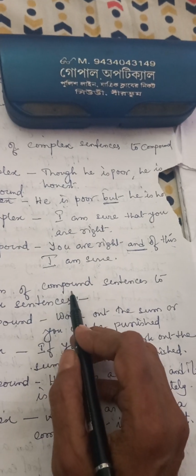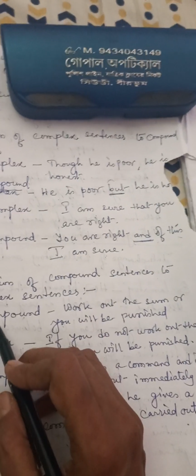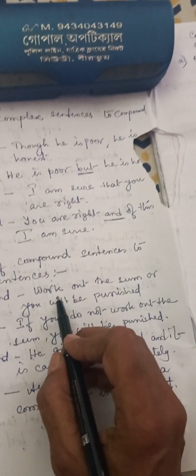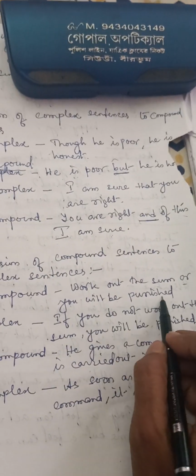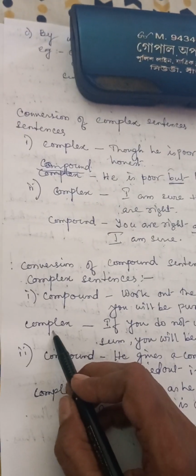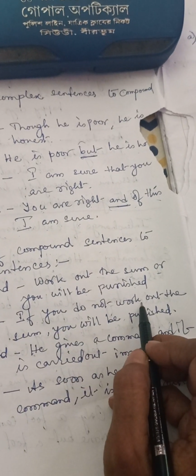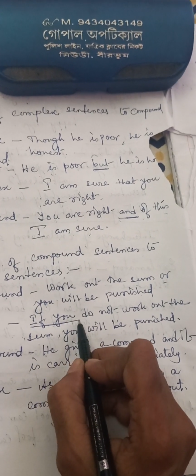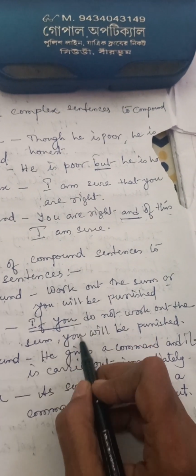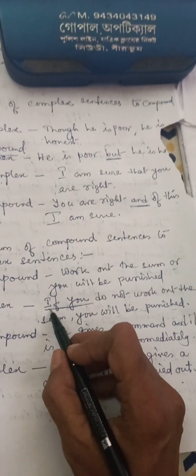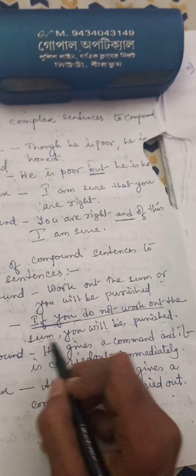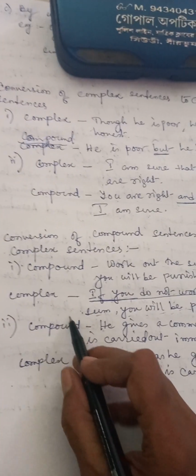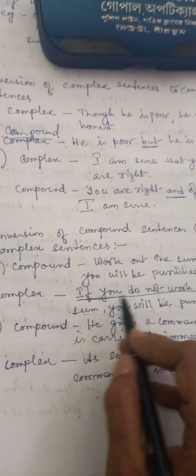Then conversion of vice versa, compound sentences to complex sentences. Example, compound: work out the sum or you will be punished. Then complex will be: if you do not work out the sum, you will be punished. This is the clause, you will be punished. We are not using any conjunction. So we are changing it into complex this way.